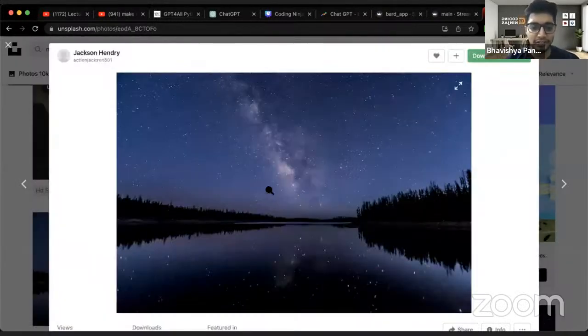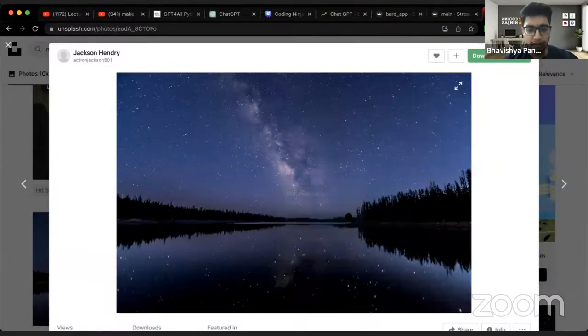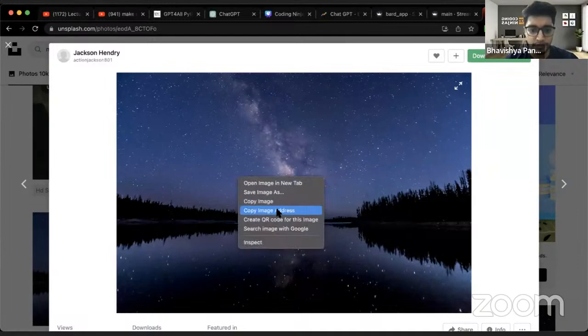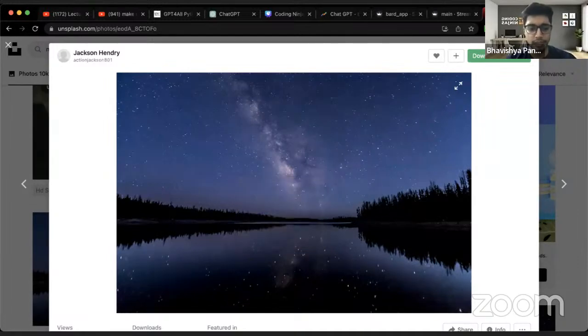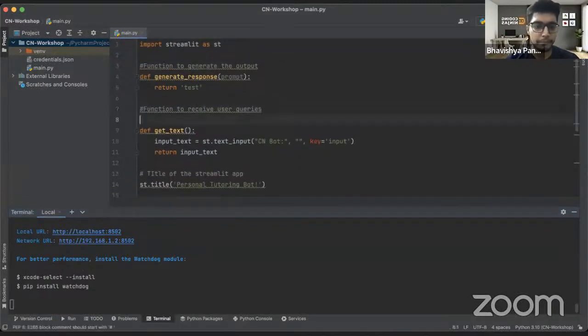Okay. So we'll click on this and we will copy image address. Then once this image address has been copied, we would be going to our project, and for time being, we'll just paste it somewhere.